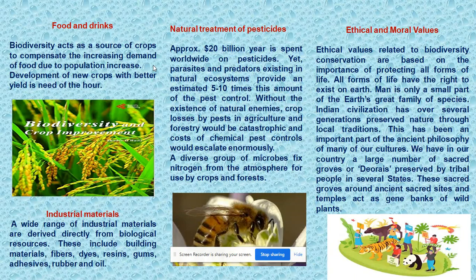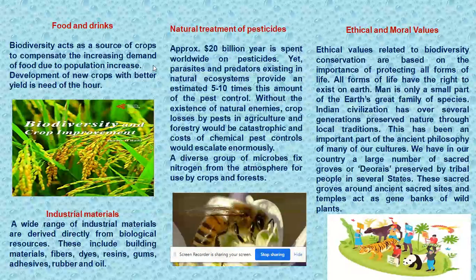Food and drinks. Biodiversity acts as a source of crops to compensate for the increasing demand for food due to population increase. Development of new crops with better yield is a need of the hour. A wide range of industrial materials are derived directly from biological resources. These include building materials, fibers, dyes, resins, gums, adhesives, rubbers, and oils.